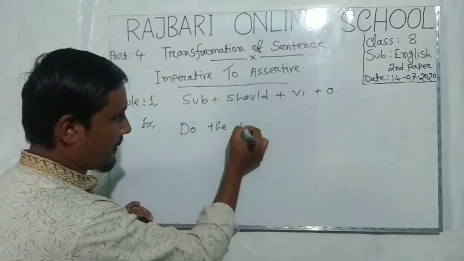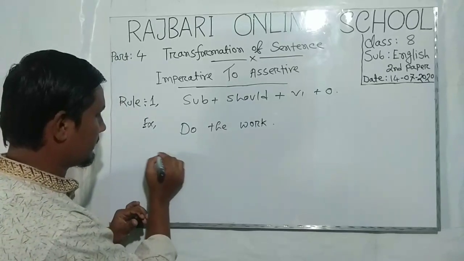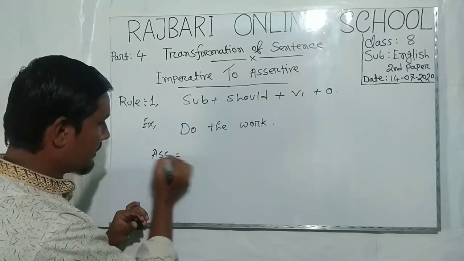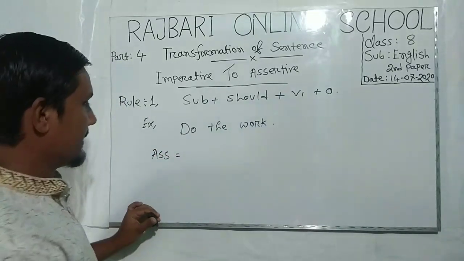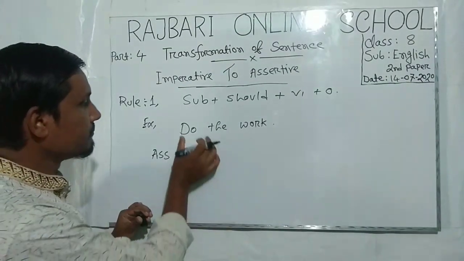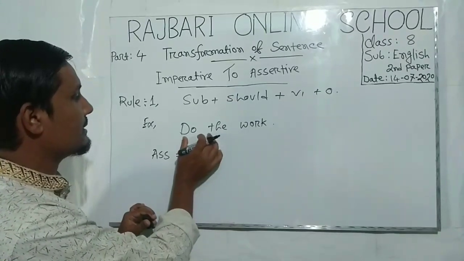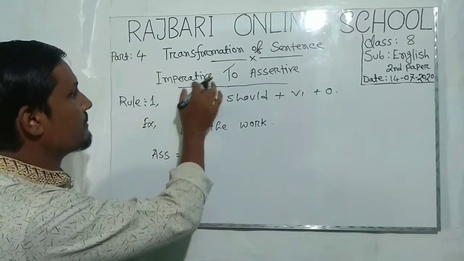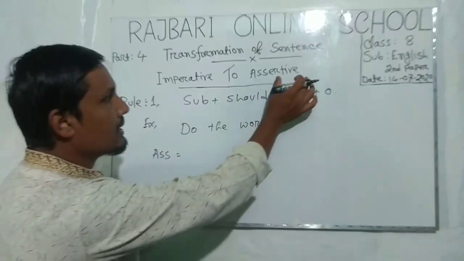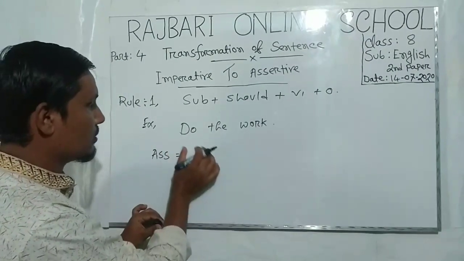Do the work. Now you have to change this sentence into an assertive sentence. Here is the sentence. It is an imperative sentence. You have to convert it to an assertive sentence. You have to follow this rule. You have to use the subject.